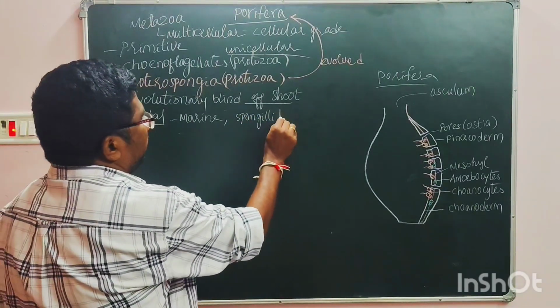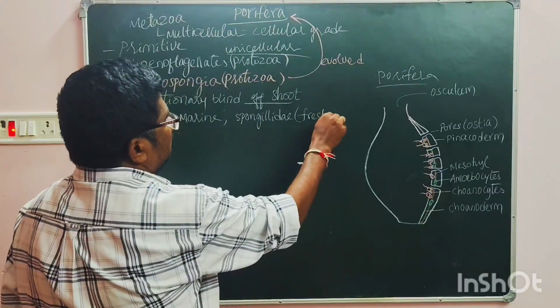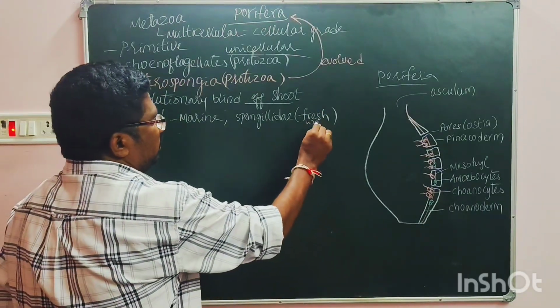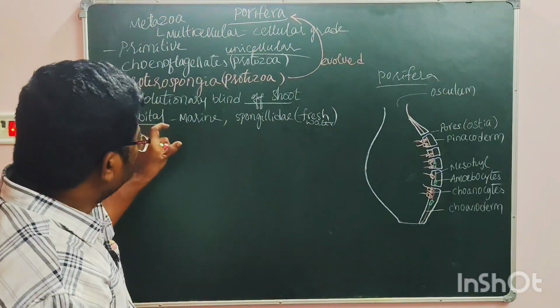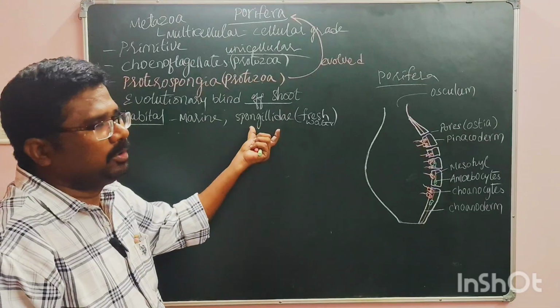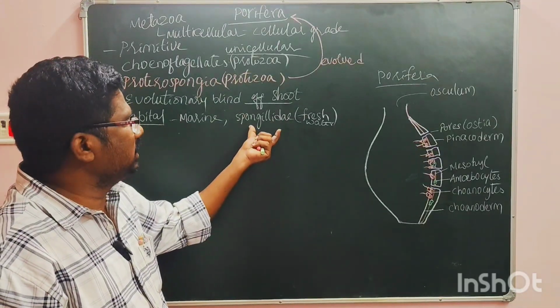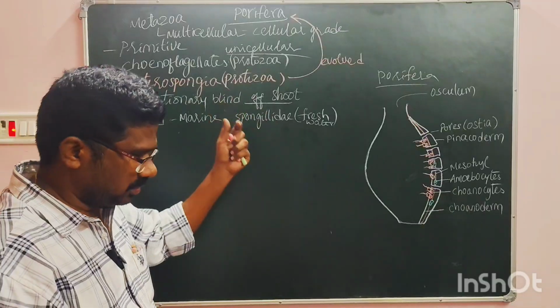Majorly we see them in marine waters, and rarely we see some members of porifera living in fresh waters also.